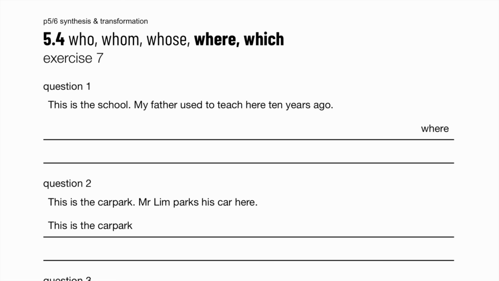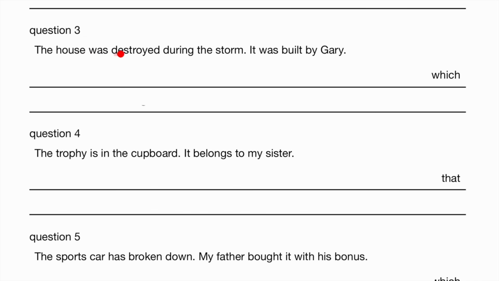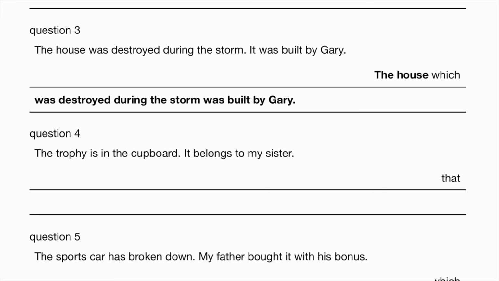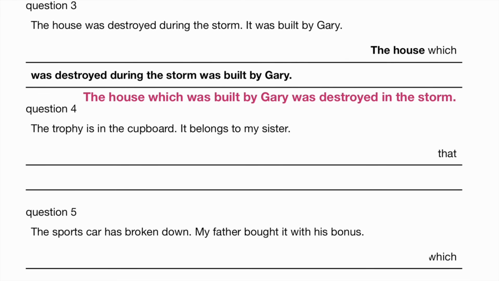Exercise 7. This is the school my father used to teach here 10 years ago. This is the school where my father used to teach 10 years ago. This is the car park. Mr. Lim parks his car here. This is the car park where Mr. Lim parks his car. The house was destroyed during the storm. It was built by Gary. The house, which was destroyed during the storm, was built by Gary. And in case you're wondering, this is also an acceptable answer. The house, which was built by Gary, was destroyed in the storm.